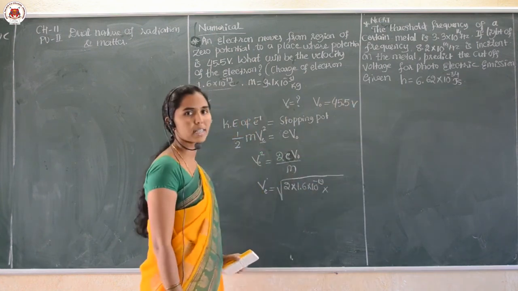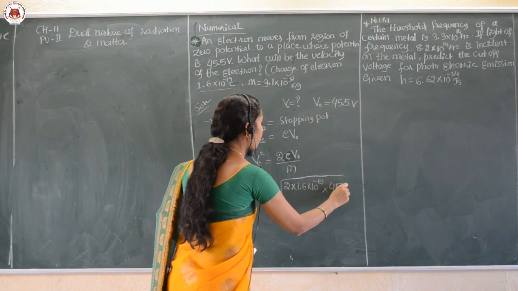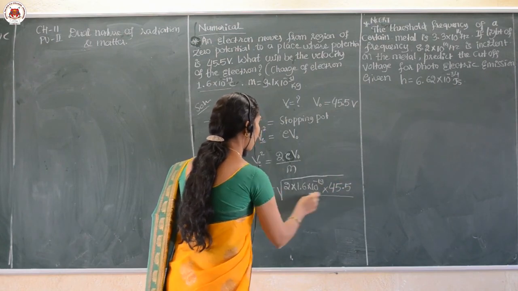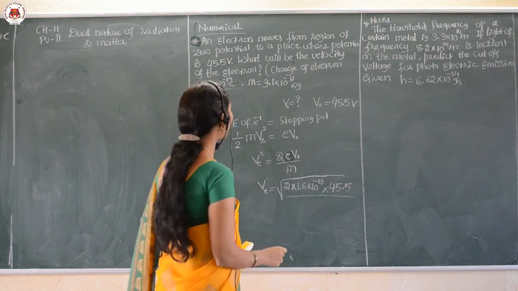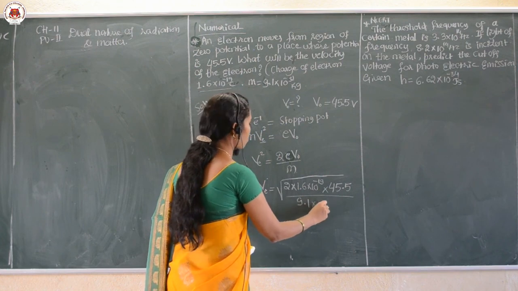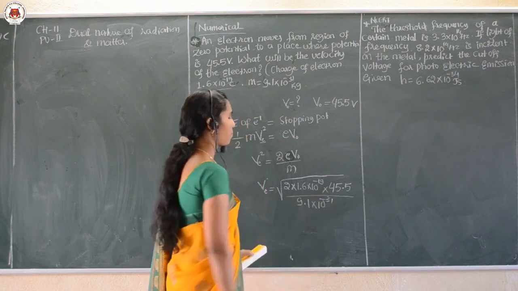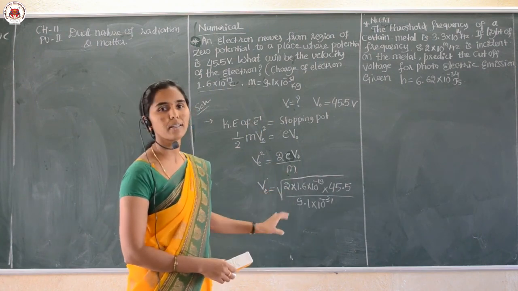So I can substitute 45.5, then upon m, the mass of the electron, that is 9.1 into 10 raised to minus 31, right. After the substitution, if you simplify this, you will get